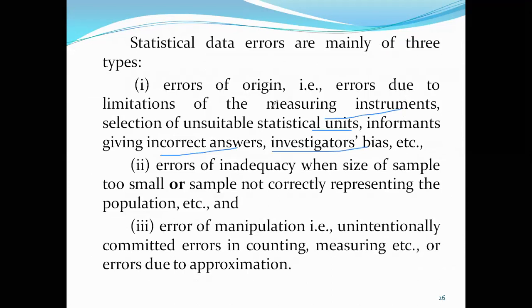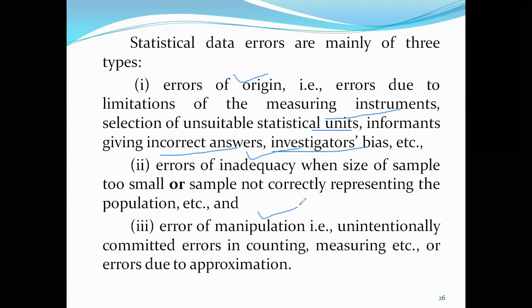All these lead to errors of origin. Statistical data errors may be classified into three types: errors of origin, errors of inadequacy, and errors of manipulation. We will come to know about them one after the other.